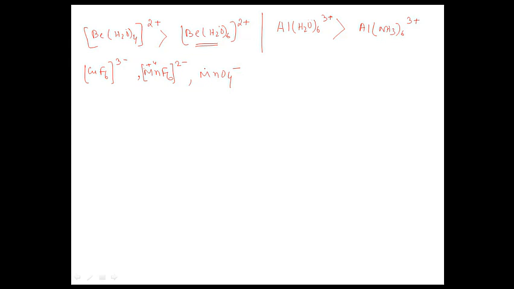Similarly, pi acid ligands like carbon monoxide always form stable complexes with metals in zero or low oxidation states, because carbon has very low electronegativity. So when it donates to the metal, or is bonded to the metal, it cannot create any negative charge on the metal. That's why all carbonyl complexes are generally in zero or negative oxidation states.